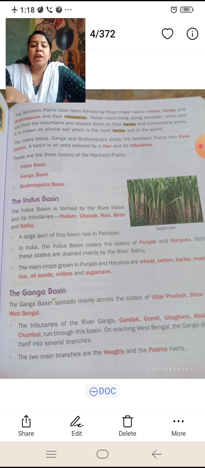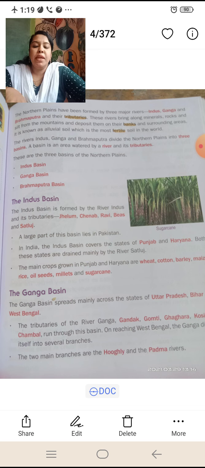Got it? No? So next, the first one, the Indus basin. What is meant by the Indus basin? The Indus basin is formed by the river Indus and its tributaries. In this Indus river, we have the Jhelum, Chenab, Ravi, Beas and Satluj.